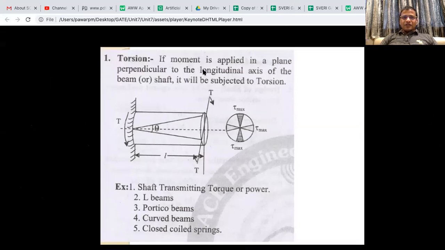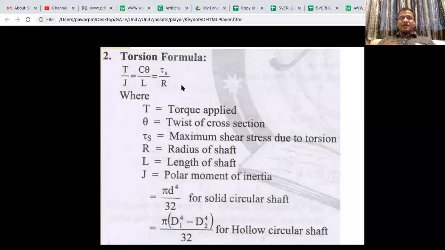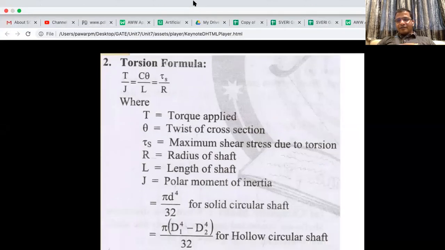Okay, let's go to the next slide. Similar to the flexure formula, there is a torsion formula. Can you remember, the flexural formula was derived with some assumption. What is that assumption called? Can someone unmute and tell? Which assumption was the main one for the flexural formula?